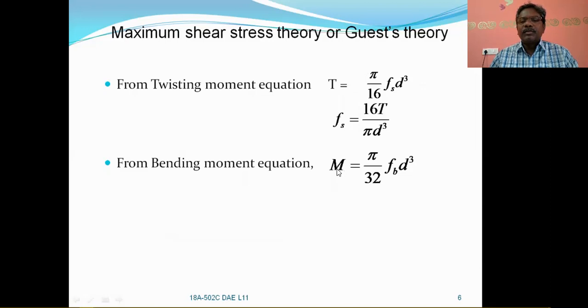Similarly, M is the maximum bending moment, Fb is the bending stress and d is the diameter of the shaft. These two equations are for solid shafts. And Fb is equal to 32M by pi d cube.